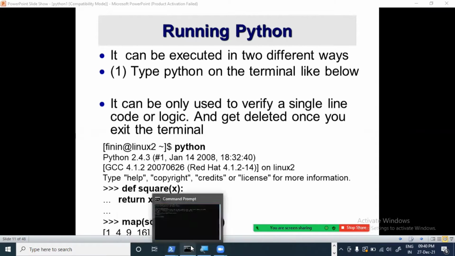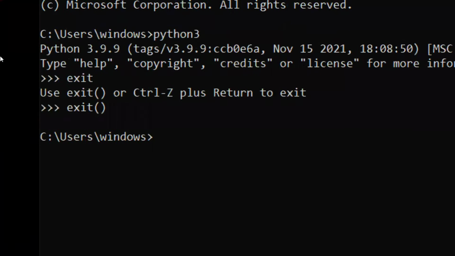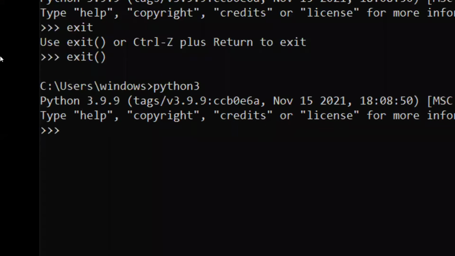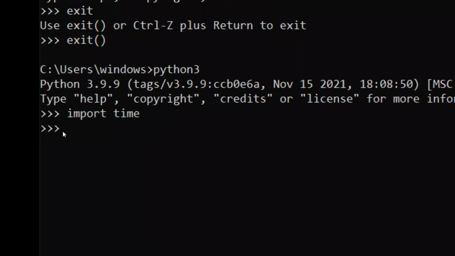So let's go to the terminal. This is Python. So let's type python3. You can see, let's say I write import time. I will explain what import is about later.